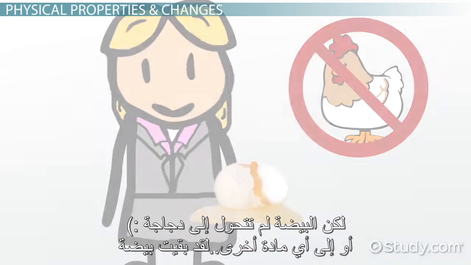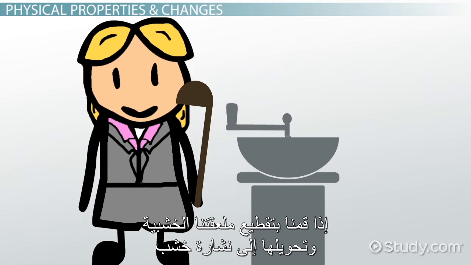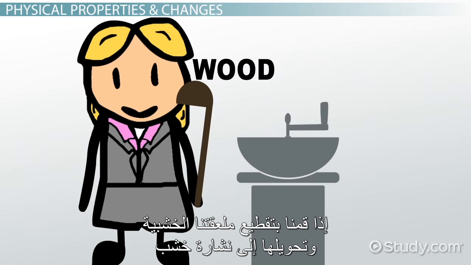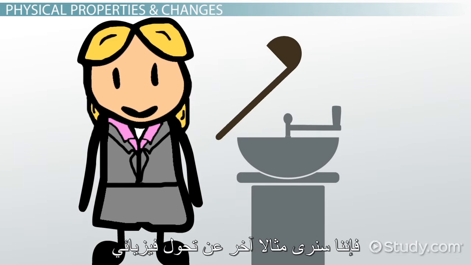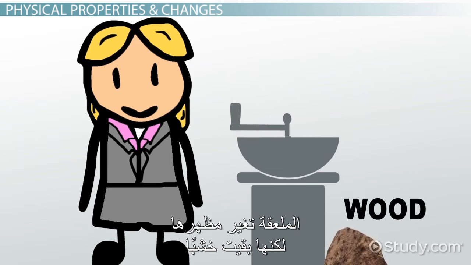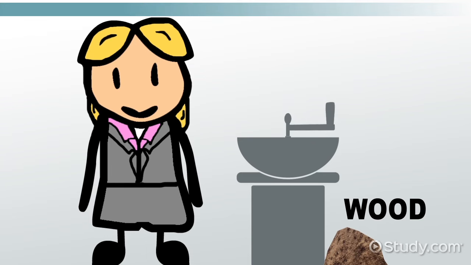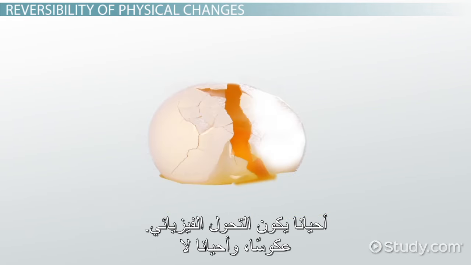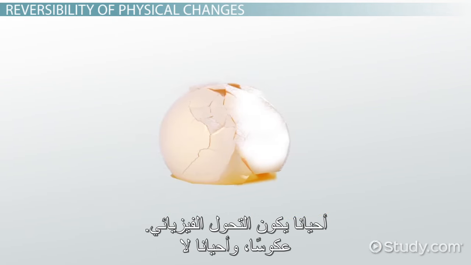It's still an egg. If we were to take our wooden spoon and grind it down to sawdust, we could see another example of physical change. The spoon would change form, but it would still be wood. Sometimes physical changes can be reversed, and sometimes they cannot.